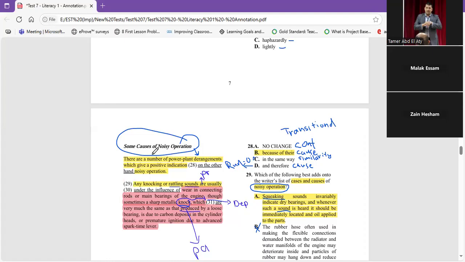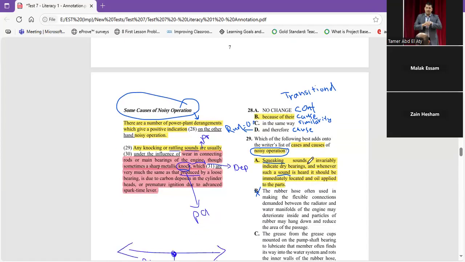He said there are a number of power plant derangements which give a positive indication. Okay, then after that he said noisy operation. It's no contradiction or similarity. So we cancel them. Now it's cause and effect because of there and therefore. And therefore means that you need another clause. And here is not a clause. It's only a noun phrase. So it's better to say because of their noisy operation. Clear, Malak? Yes, clear, mister.